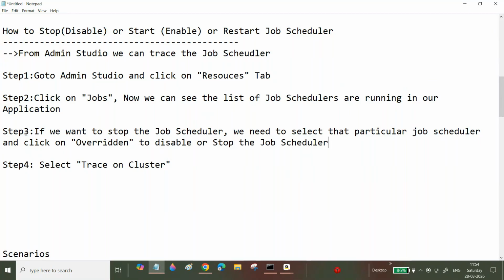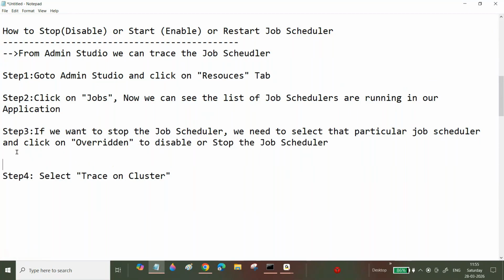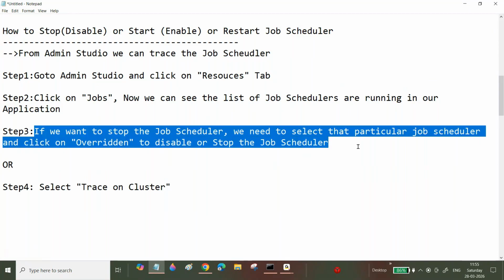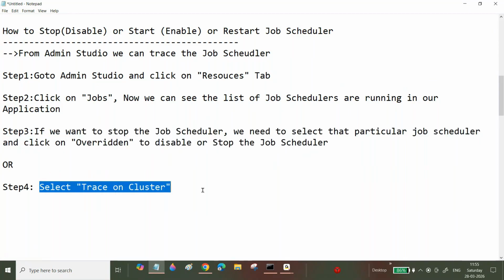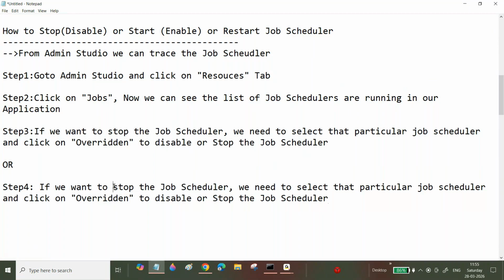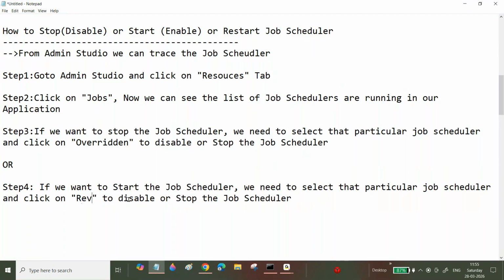Next point. If you want to start the job scheduler, we need to select that particular job scheduler and click on revert. Click on revert to start the job scheduler. Now, is everyone clear?